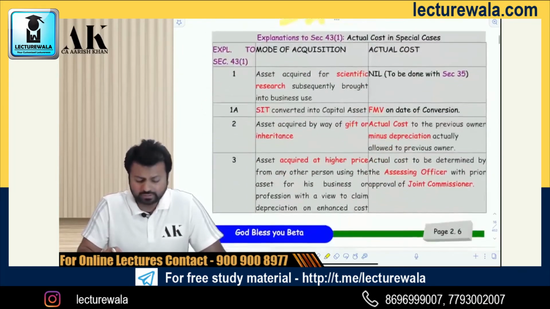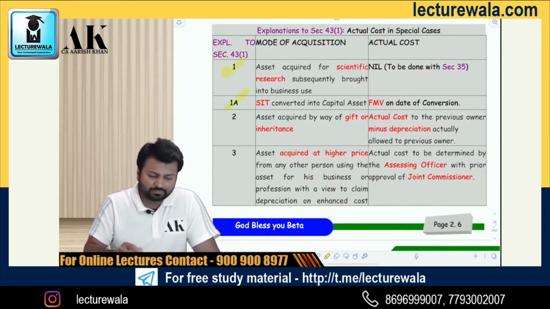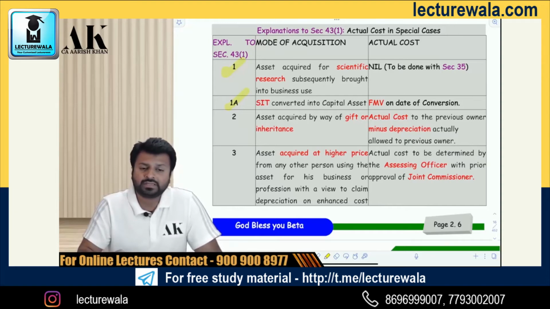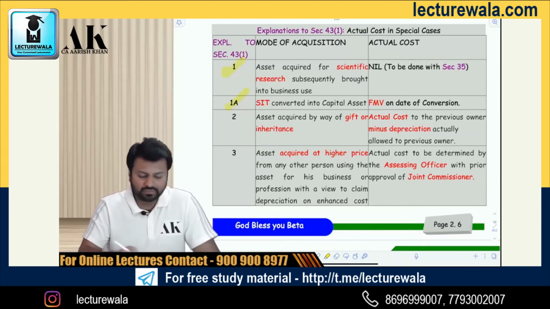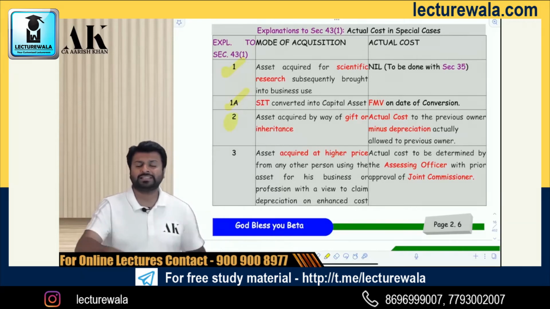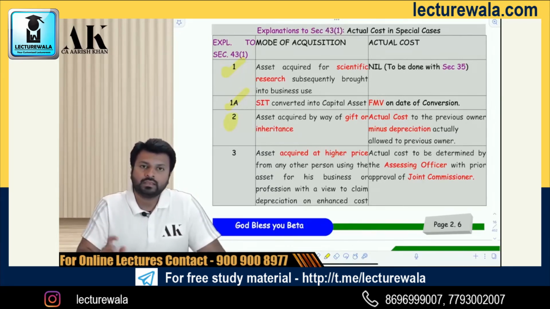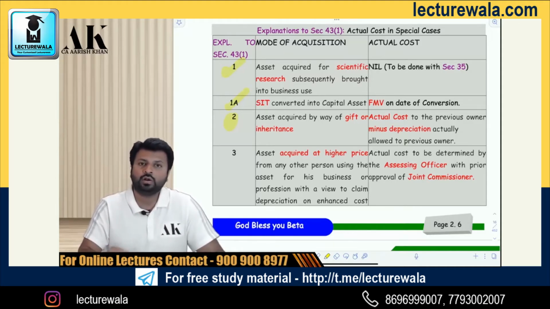Now, coming to some explanations. Some very important explanations are there, which we are going to talk about one by one. Out of those, the first and the second explanation I'm not going to talk about today, because those are related to capital gains and some other topics and scientific research. I'll be talking about something which is independent today. Some of the explanations I'll be dealing with later on. Don't worry about it, 100% it will be covered. Okay. Therefore, the first explanation which I'm talking about. Now, what is this explanation exactly, sir? This is actual cost in certain special cases. In certain special cases, the government has defined actual cost in a special manner and not in a normal manner.